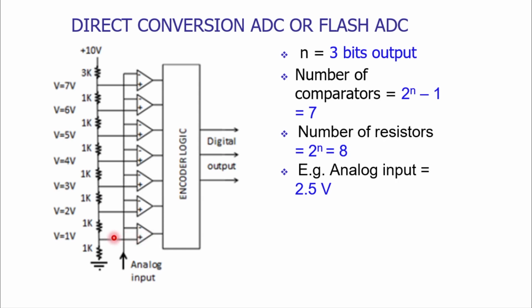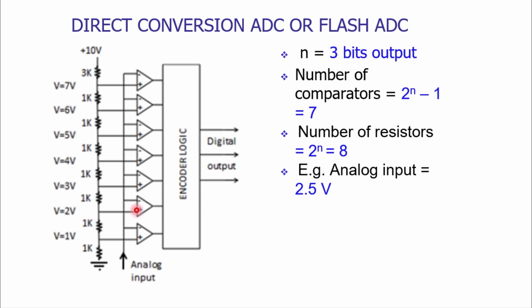Now the input will be passed to the second comparator. At the inverting terminal of the second comparator, the input of 2.5 volts is given. Its reference voltage is 2 volts.